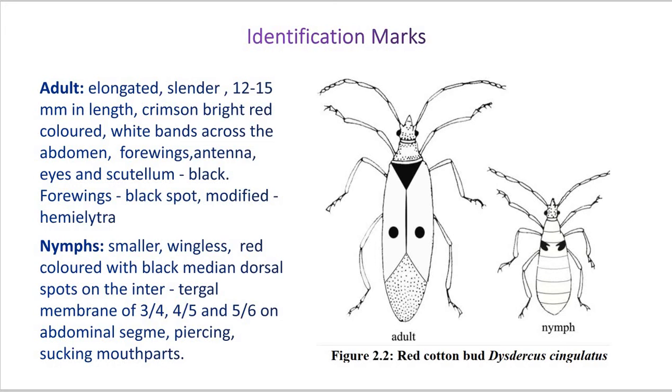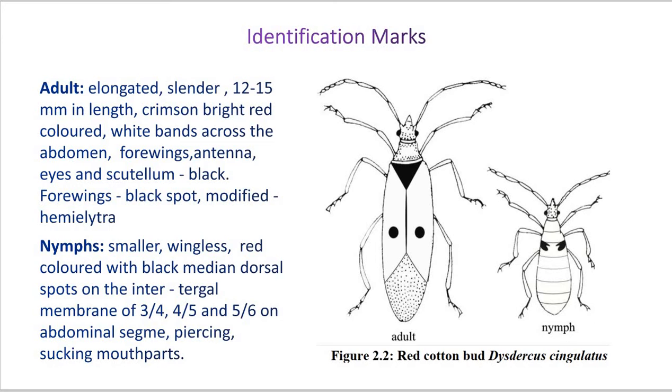The membranous portion of their forewings, antenna and scutellum are black. Here you can see the membranous portion of the antenna, then the scutum and the eyes are black. Whereas the forewings are with characteristic black spots. Here you can see also in this diagram, the forewings are provided with the black spots.